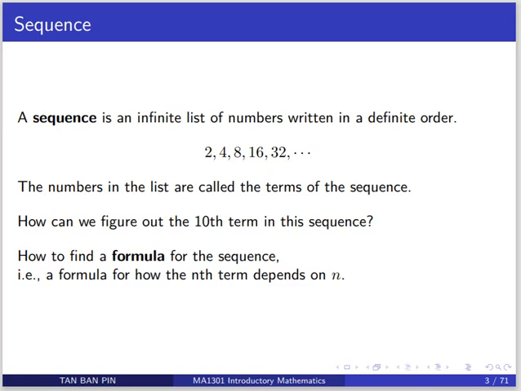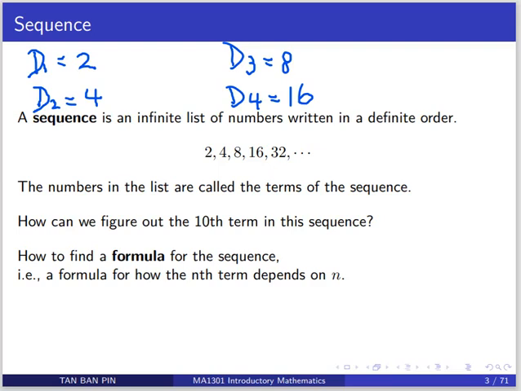If we view this sequence as the number of COVID patients in a city, then in day 1, there are 2 patients. In day 2, there are 4 patients. In day 3, there are 8 patients. In day 4, there are 16 patients, and so on. Quite often, the terms of a sequence follow certain patterns, and we would like to find a formula for the sequence.